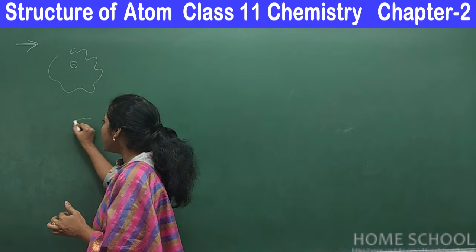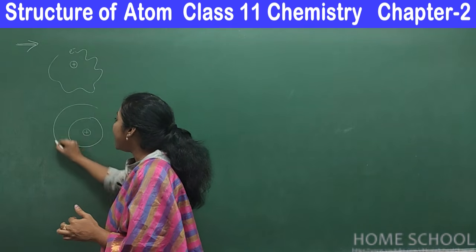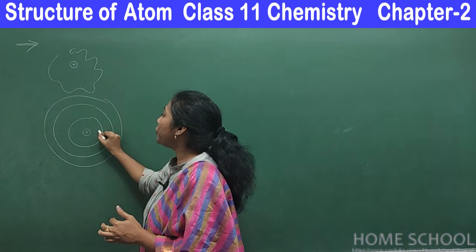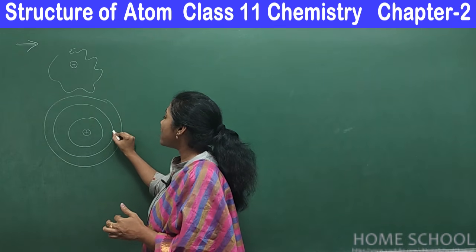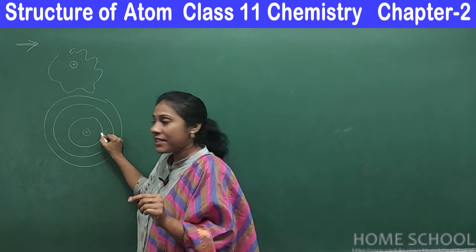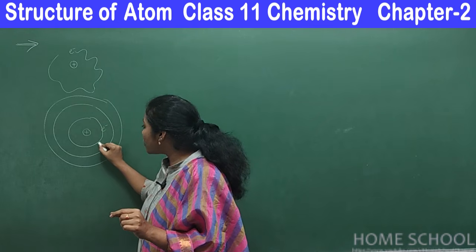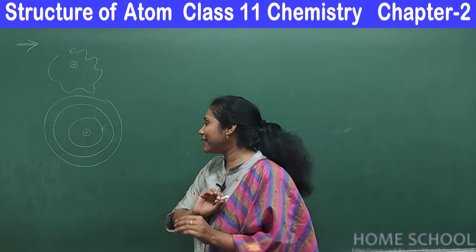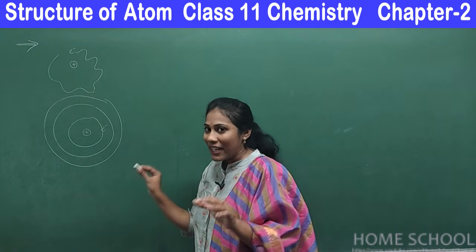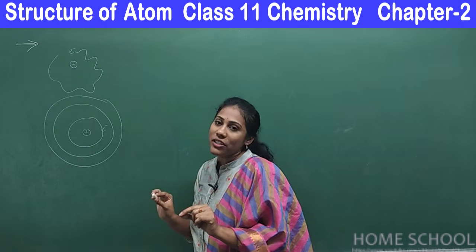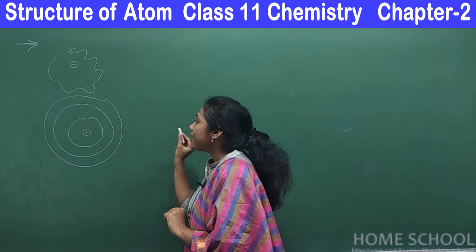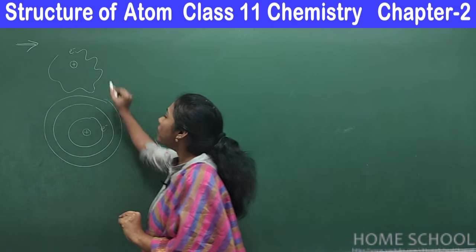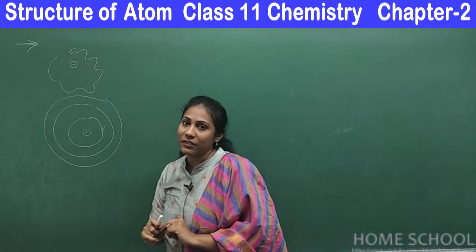In Bohr's model, we studied that there are distinct boundaries around the nucleus. We called them orbits, and we studied that the electron revolves only in this orbit. But this is not true when we consider the de Broglie equation and Heisenberg principle. Instead of moving only in an orbit, the electron moves like a wave.